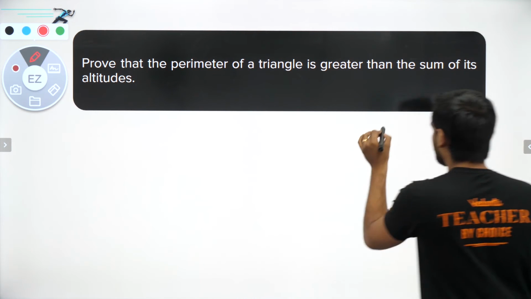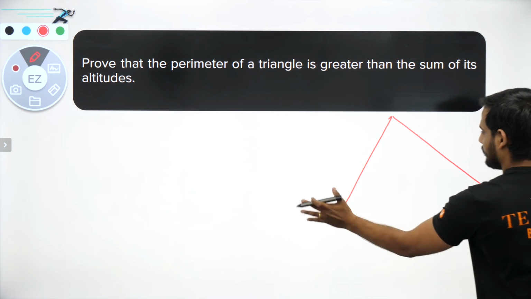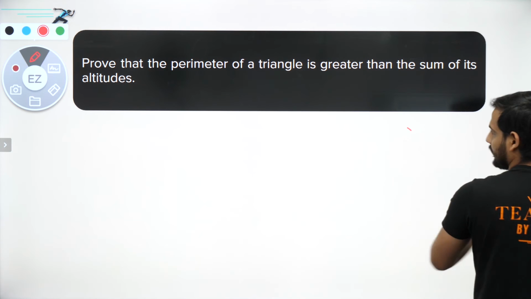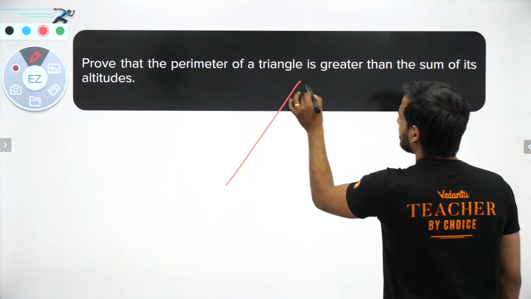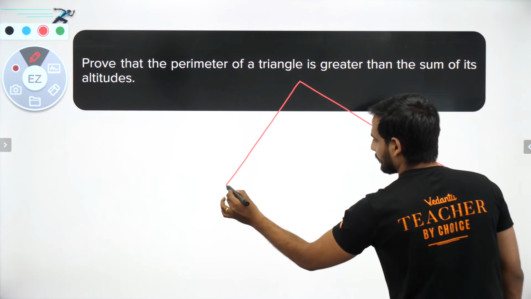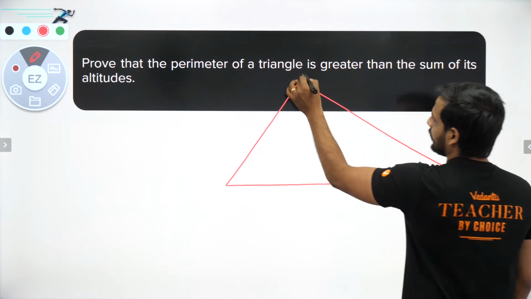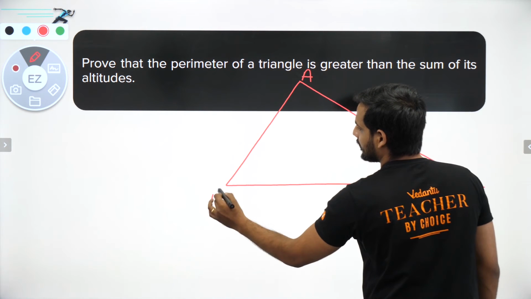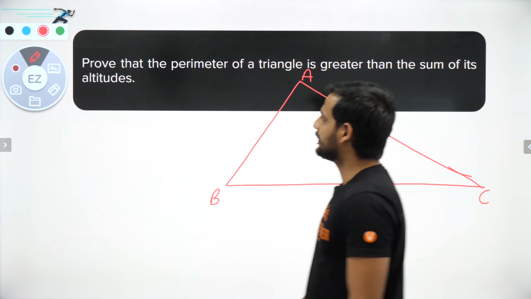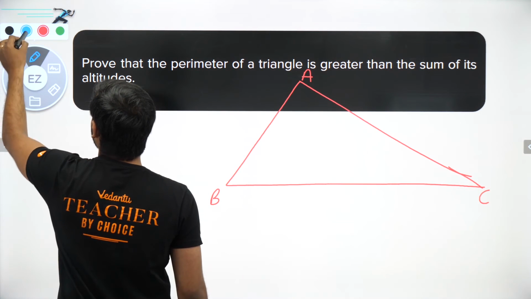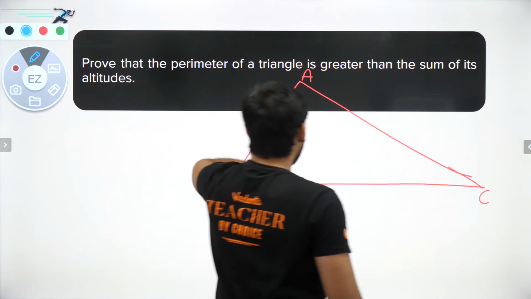So let us say that we have a triangle, bachcho. I am making a bigger diagram so that it will be very clearly visible. And let me draw it clearly. A, B and C. Perimeter we want. Chalo, let us look at all the altitudes one by one. So first altitude, chalo, let us draw on side BC.